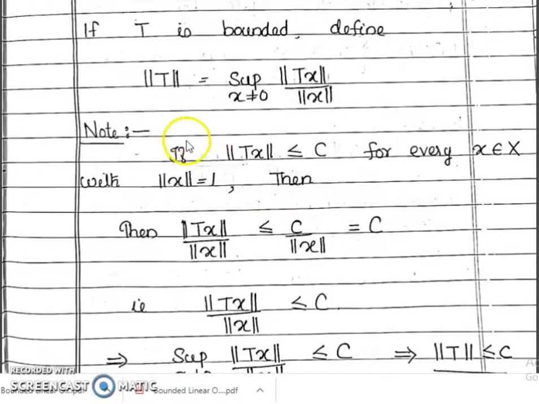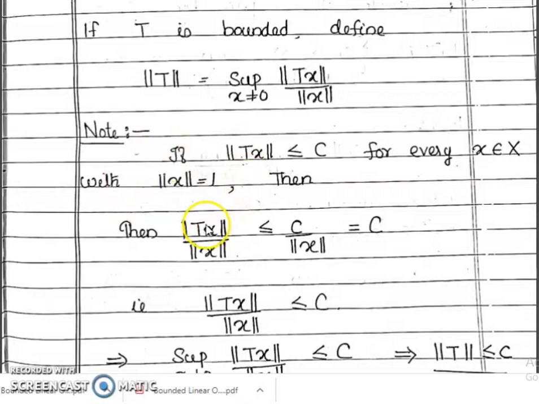Now there is another result. If norm of Tx is less than or equal to C for every x belongs to X with the norm of x equal to 1, listen carefully, then what happens? Norm of Tx by norm of x is less than or equal to C by norm of x.